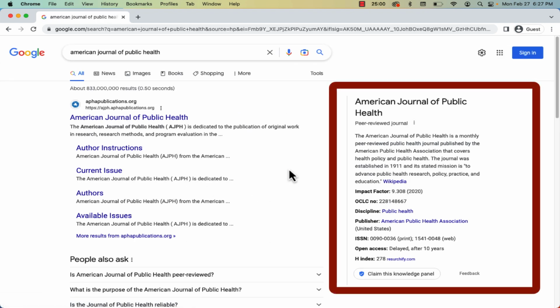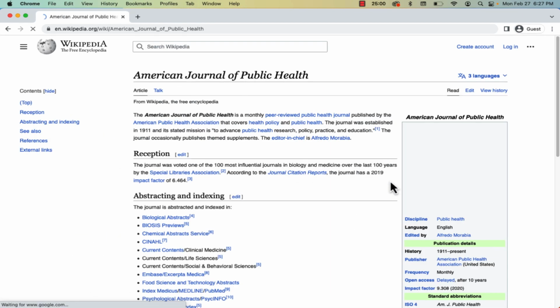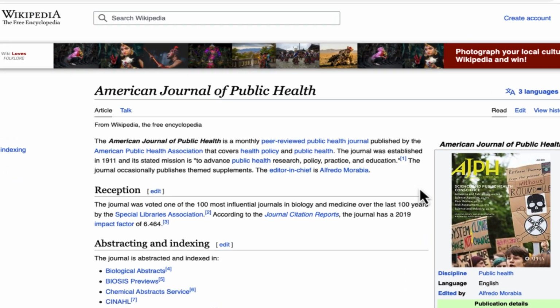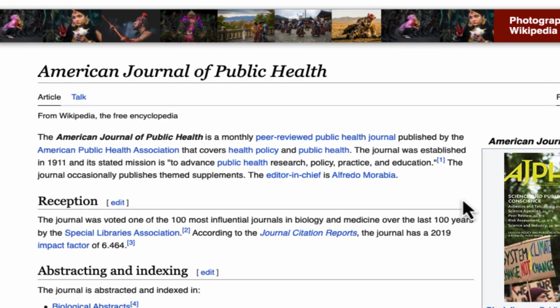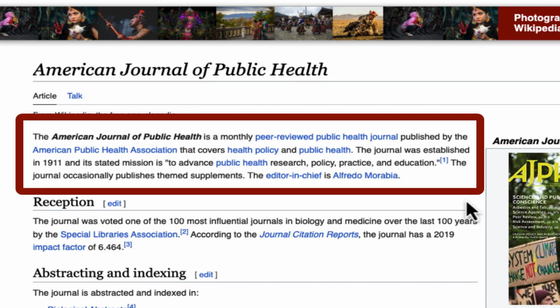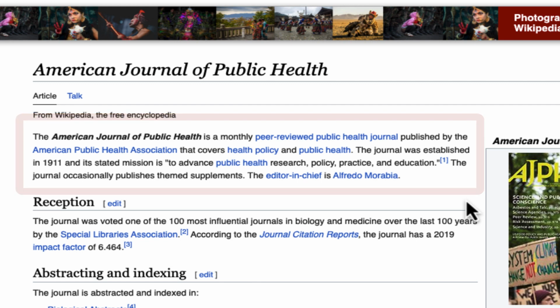We will look at the Wikipedia entry for the American Journal of Public Health. According to Wikipedia, this journal is a monthly peer-reviewed public health journal published by the American Public Health Association that covers health policy and public health. The journal was established in 1911, and its stated mission is to advance public health research, policy, practice, and education.